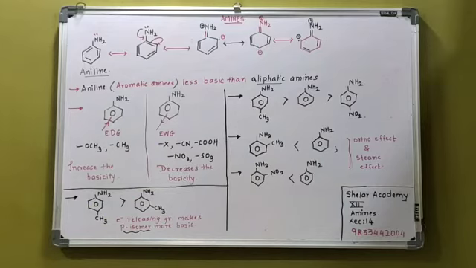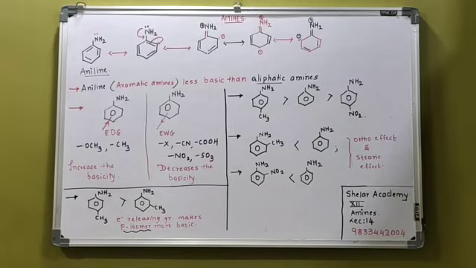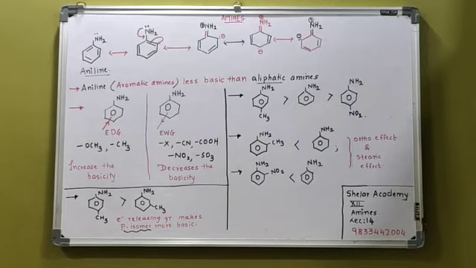Any group which is present at the ortho position is less basic than aniline. It is less basic than aniline. Reason, it is called the ortho effect. Ortho effect, it is actually the combination of the steric effect.